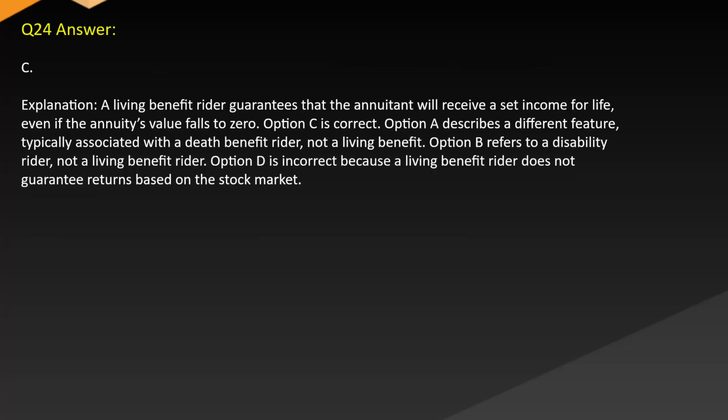Answer C. Explanation. A living benefit rider guarantees that the annuitant will receive a set income for life even if the annuity's value falls to zero. Option C is correct. Option A describes a different feature typically associated with a death benefit rider, not a living benefit. Option B refers to a disability rider, not a living benefit rider. Option D is incorrect because a living benefit rider does not guarantee returns based on the stock market.